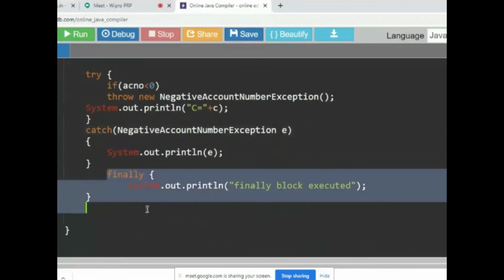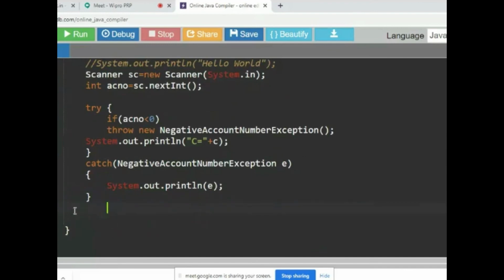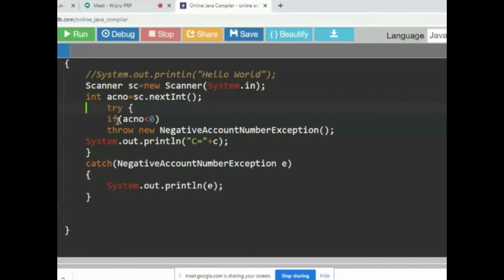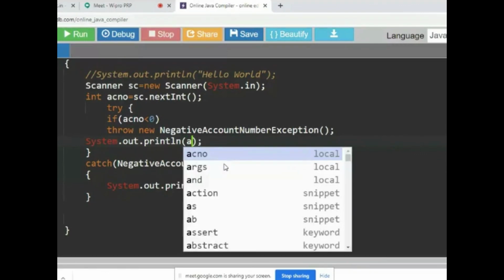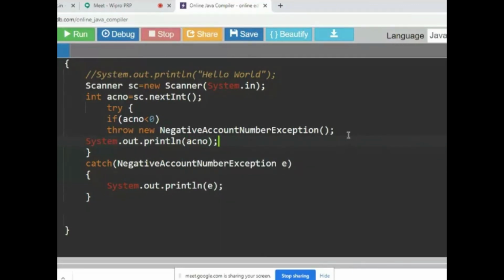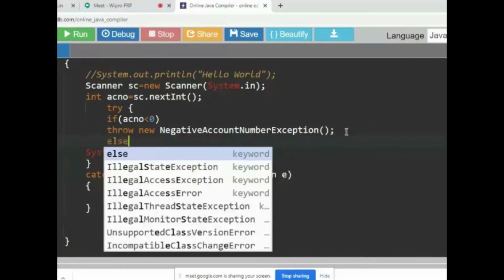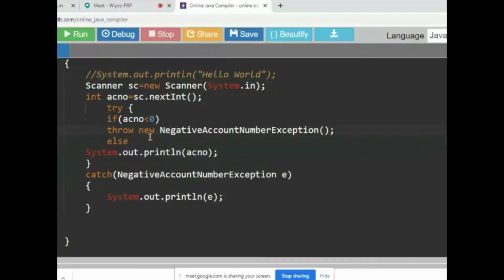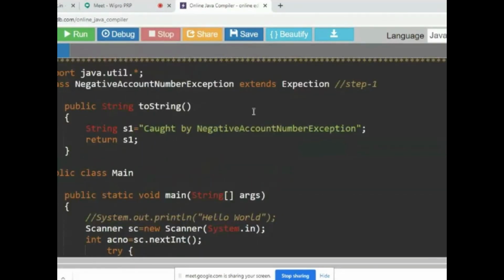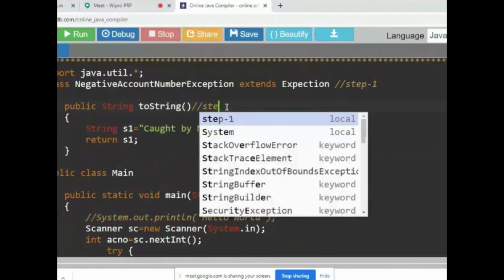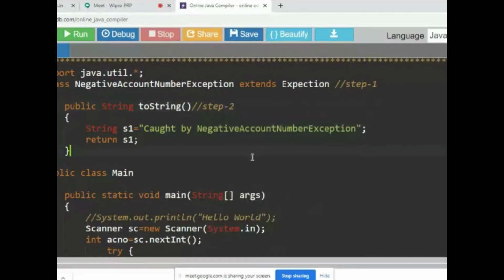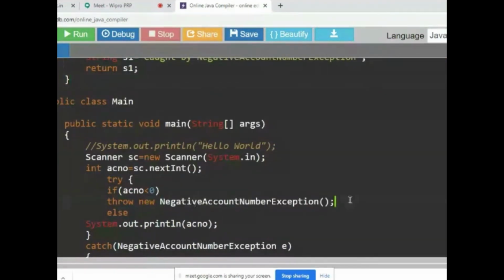No need of any finally block. Is that fine? I hope you understood. If this is not the case, in the else case, I'll display the account number. Or you can put a valid account number or something else. So now you can see, this is my first step, this is my step 2, and this is my step 3.